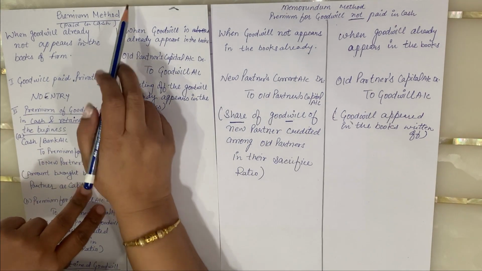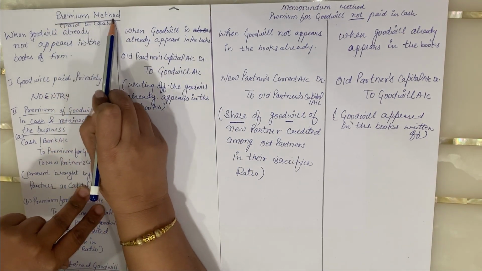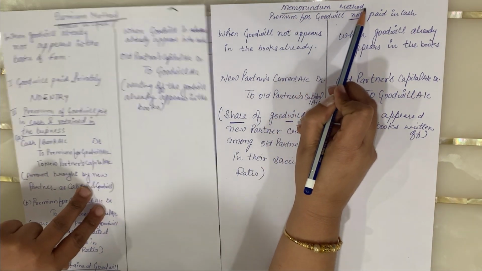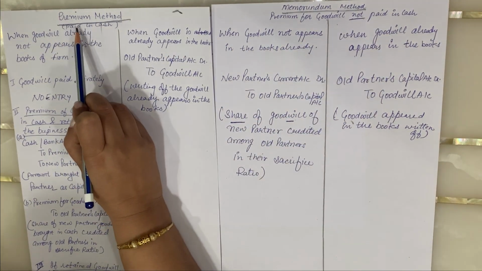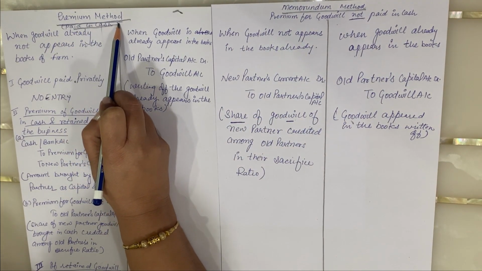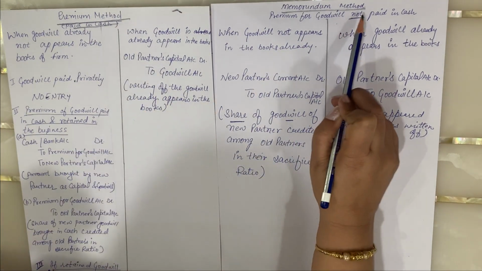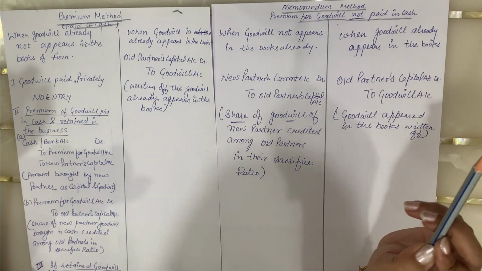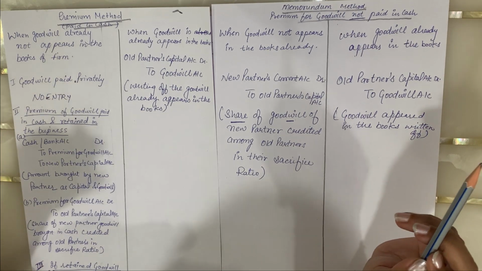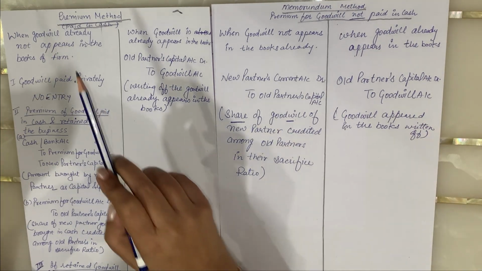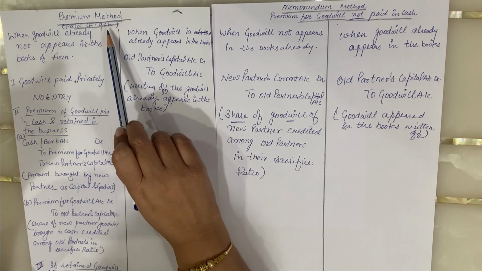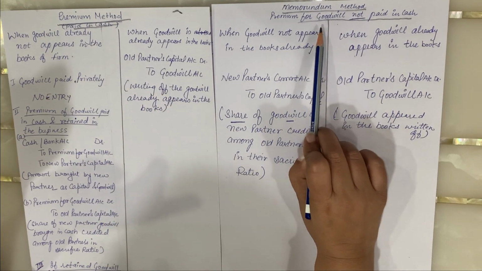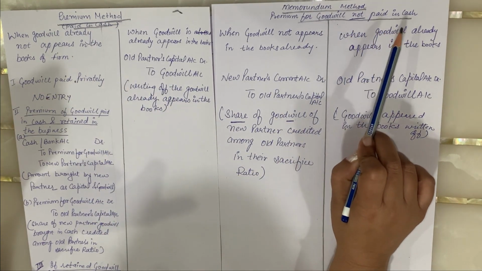We have divided it in two parts, in two methods. The first one is your premium method and the second one is your memorandum method. See students, two cases are there. When the premium is paid in cash by the new partner who is joining the firm, or whether the premium for goodwill is not paid in cash by the new partner. I'm repeating again, there are only two circumstances. One, when the new partner who is joining the business pays goodwill in cash. On the other side, premium for goodwill not paid in cash.